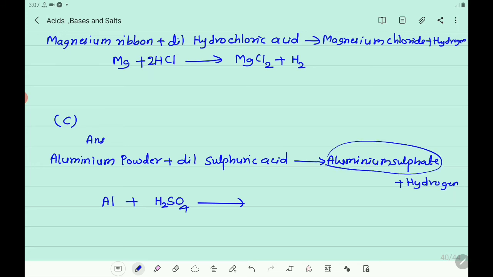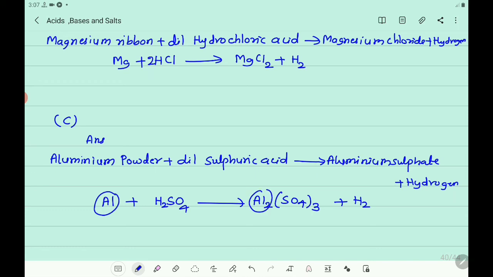aluminium sulfate, that is Al2(SO4)3. What is the molecular formula of aluminium sulfate? Al2(SO4)3. And hydrogen. Here we have to balance it. So you observe Al2 is there, so you write 2 here. Then you got 2Al, 2 atoms of aluminium.